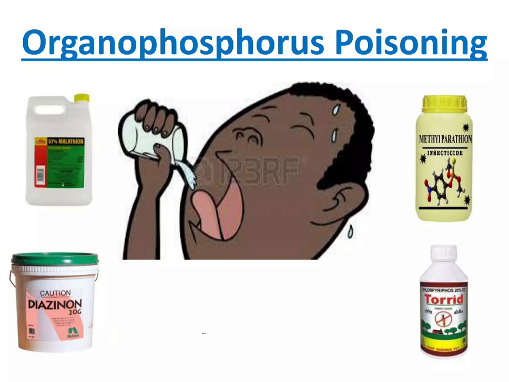We have three stages of clinical features in organophosphate poisoning. Firstly, acute cholinergic phase. Secondly, intermediate syndrome. Thirdly, delayed polyneuropathy. The acute cholinergic phase starts within 1 hour and it lasts for 48 to 72 hours. In this stage of OP poisoning, we'll have muscarinic symptoms, nicotinic symptoms, CNS symptoms, cardiac symptoms, and respiratory symptoms.